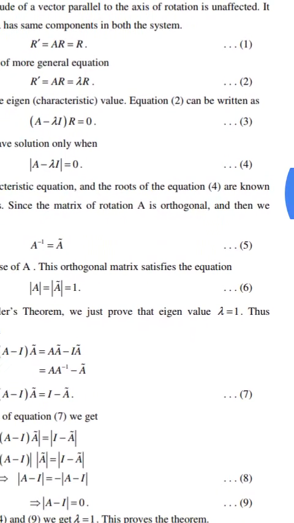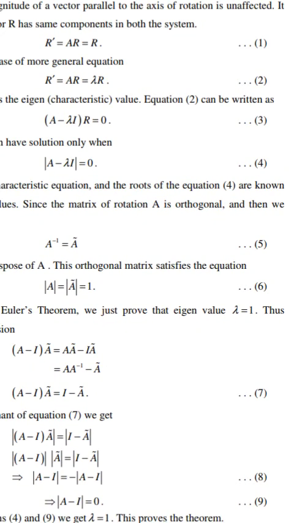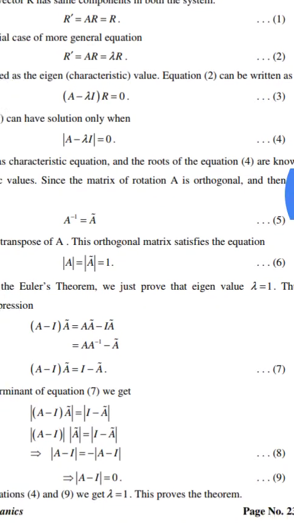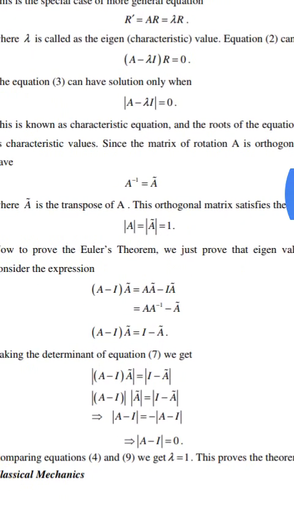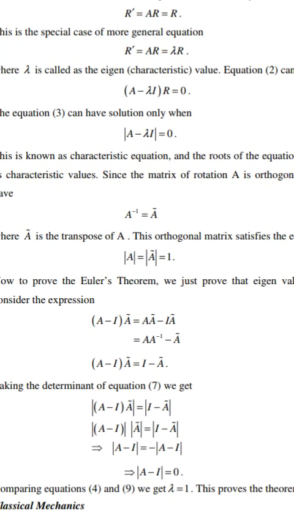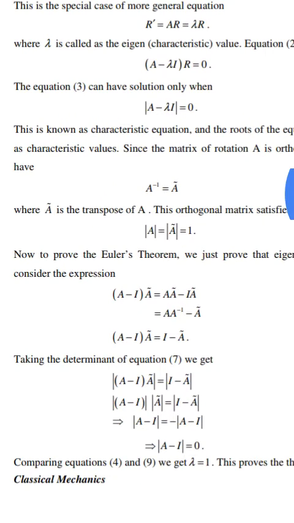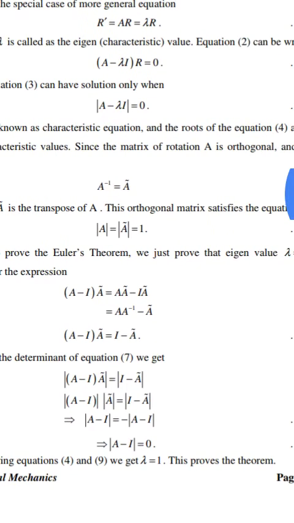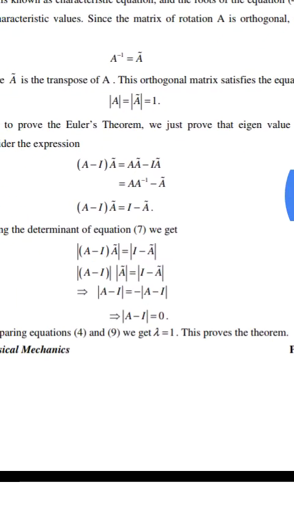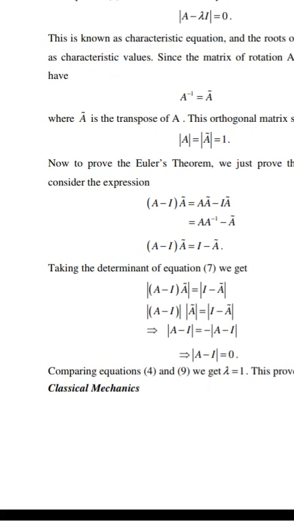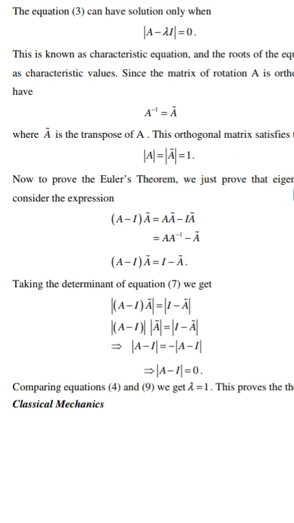Equation 2 can be written as (A minus lambda) r is equal to 0. Equation 3 can have a solution only when the determinant of A minus lambda I is equal to 0. This is known as the characteristic equation, and the roots of equation 4 are known as characteristic values.